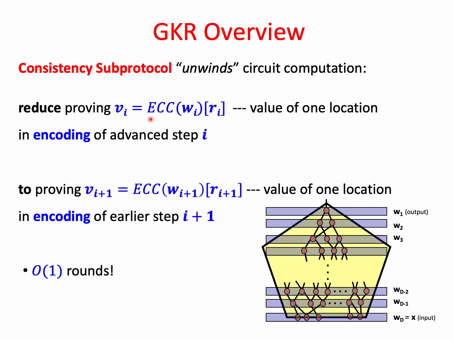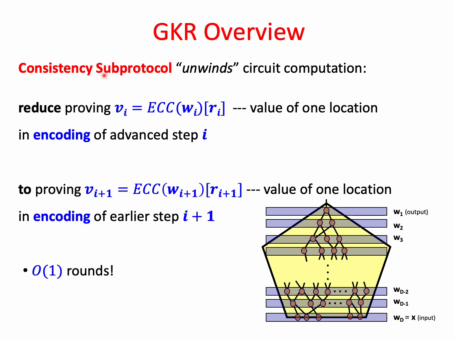We denote the encoding by ECC, error correcting code, and we use the word claim to describe a pair, R_i, V_i, such that the claim R_i, V_i is a correct claim about W_i if the encoding of W_i at coordinate R_i is equal to the value V_i.